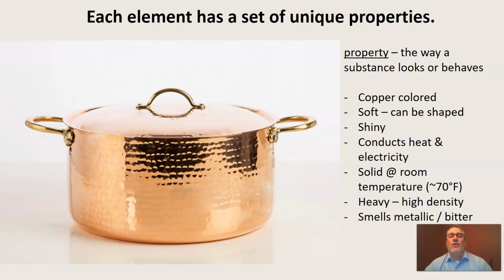So when we say what are the properties of copper, we might say that it is copper in color. We might notice that this has been hammered. We can see the little hammer marks on it. So it's soft. Copper is soft. It can be shaped. Copper is also shiny. It reflects light. Copper is a good conductor of heat and of electricity. That's why we use copper in both wires for electricity and why it's being used for this pot.